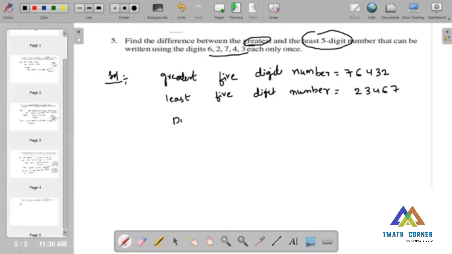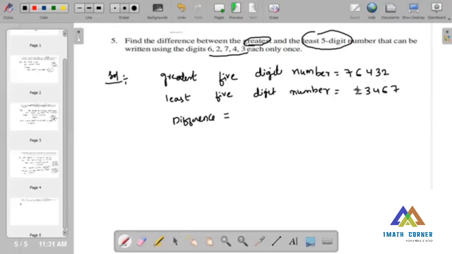Now we have to find the difference. What is given in the question? First we have to find the greatest 5-digit number using these numbers. After that, based on the greatest 5-digit number, just interchange the numbers.